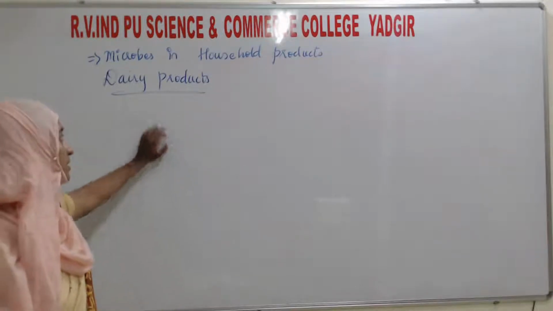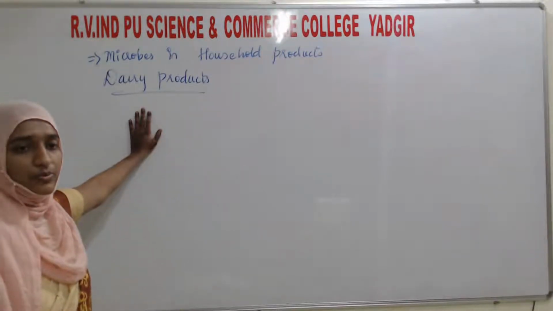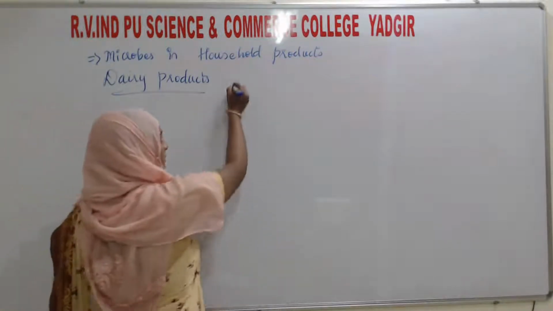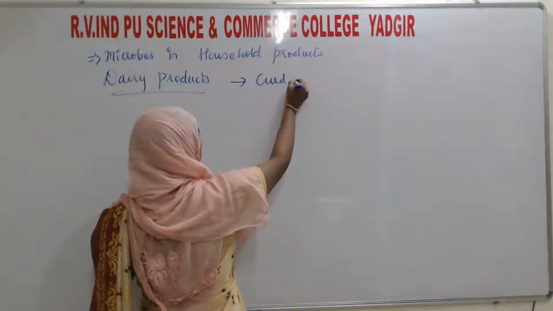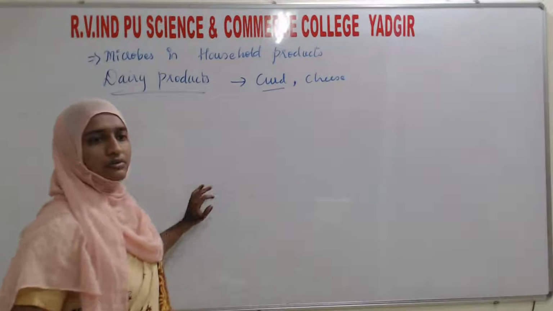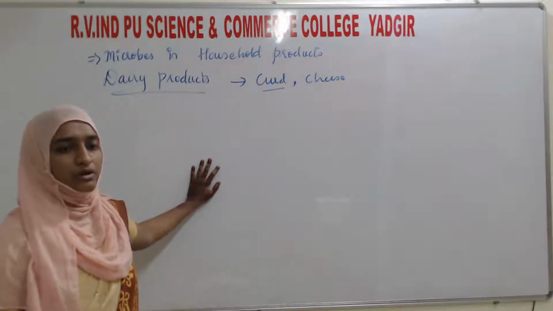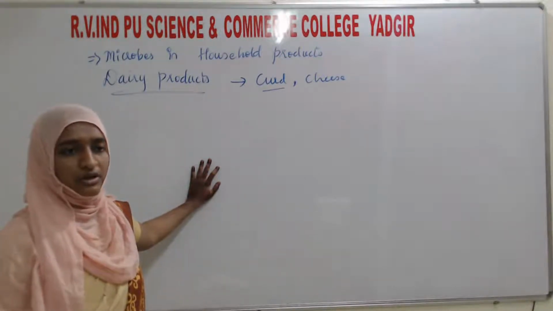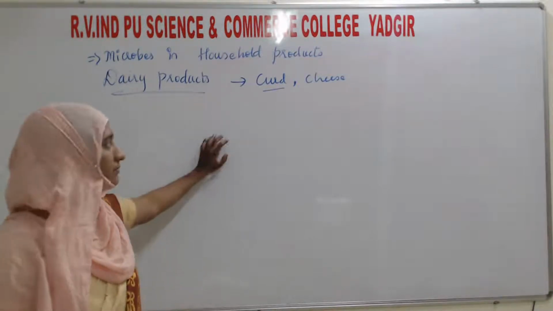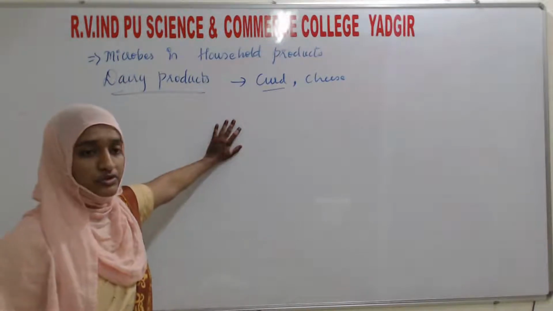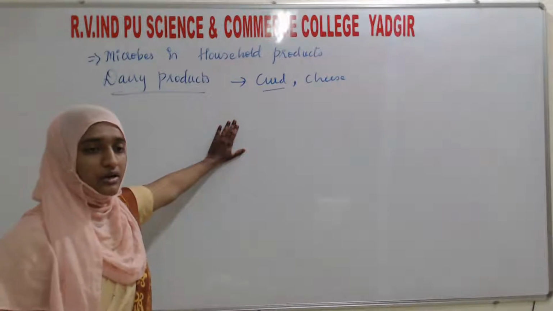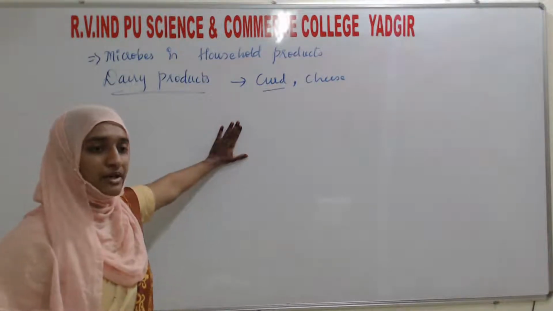So here in these household products, first we had talked about the dairy products. In the dairy products, we had talked about curd, preparation of curd, and cheese. In the preparation of curd, we had talked about which bacteria are used. Lactic acid bacteria, like Streptococcus thermophilus and Lactobacillus acidophilus, are used. So those bacteria are used for the preparation of what? Curd.